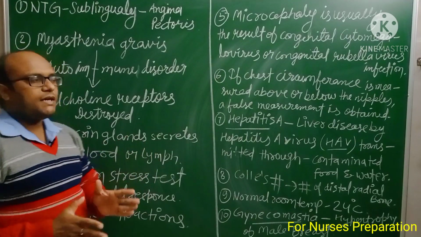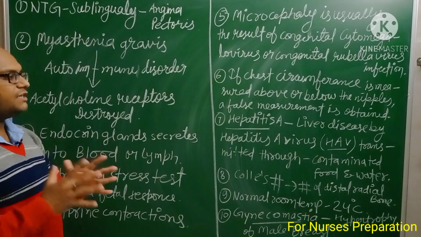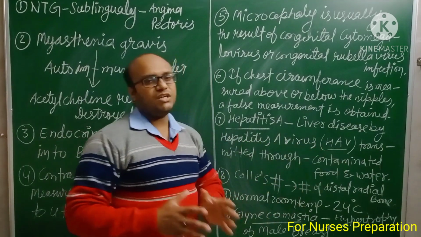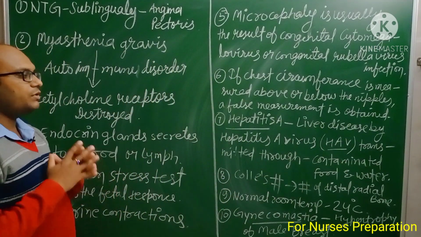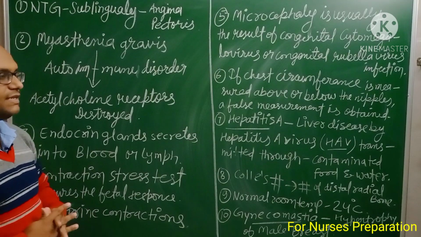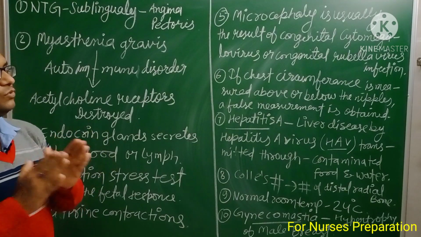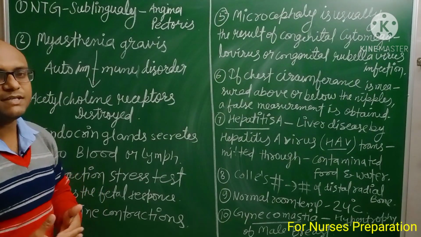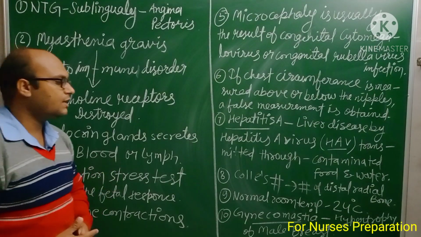Hepatitis A is a liver disease. It is caused by the hepatitis A virus, HAV, and the most common route of transmission of this disease is contaminated food or water, or we can simply say by the enteral route, or the fecal-oral route.